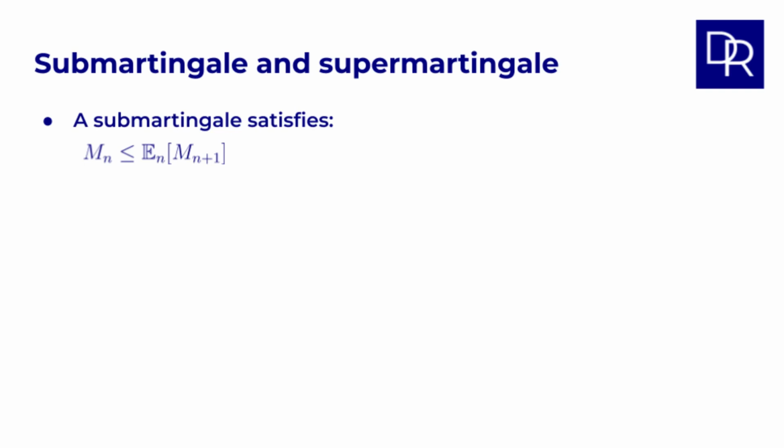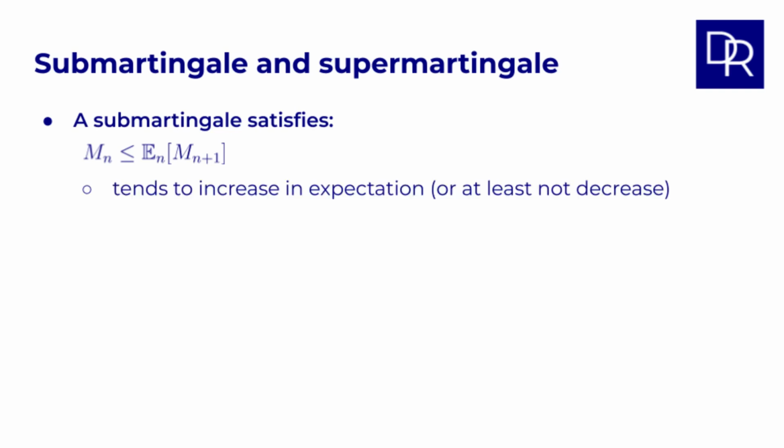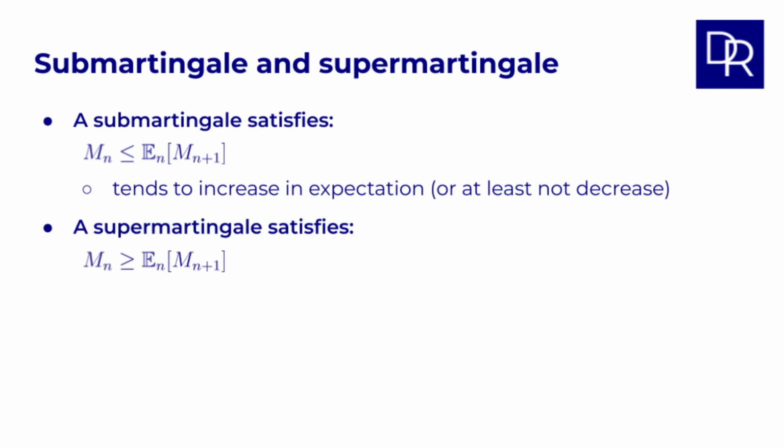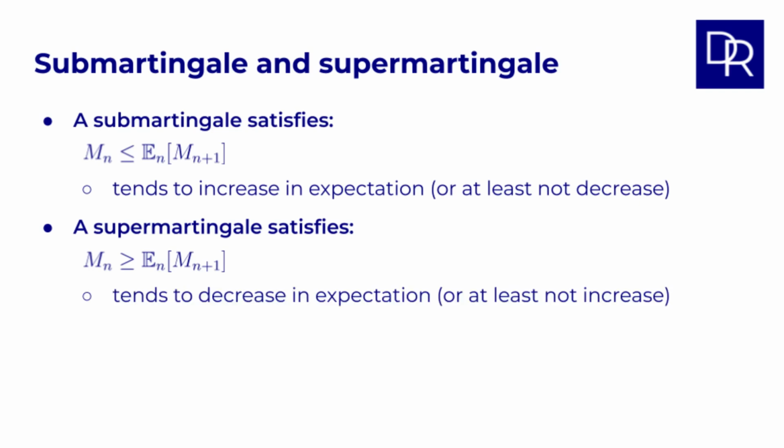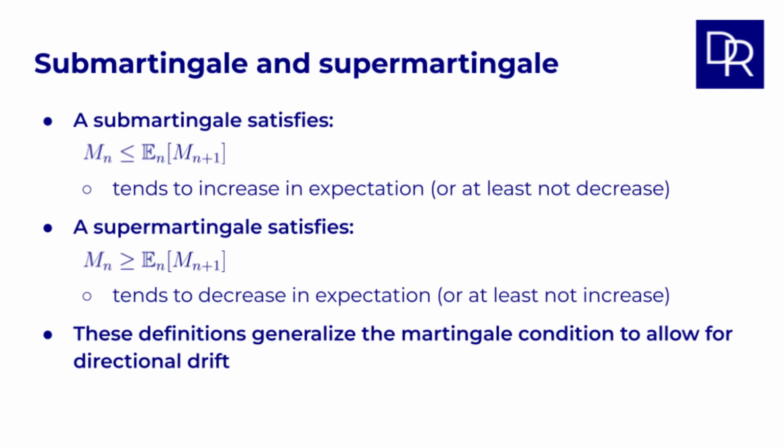A sub-martingale satisfies M_n is less than or equal to the expected value of the random variable after n plus 1 tosses. This means the process tends to increase in expectation, or at least not decrease. And a super-martingale satisfies M_n is greater than or equal to the expected value at n plus 1. So this process tends to decrease in expectation, or at least not increase. These definitions generalize the martingale condition to allow for directional drift.